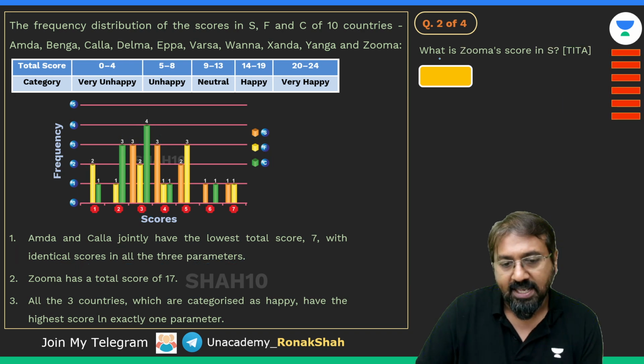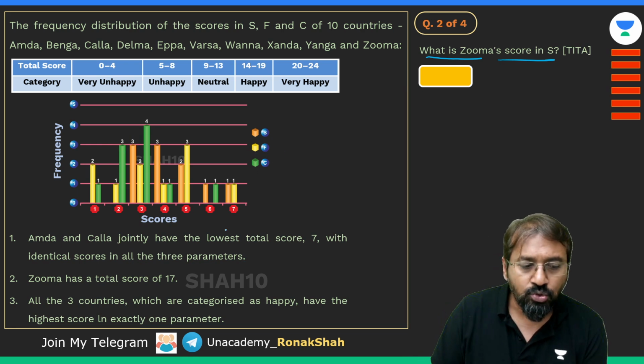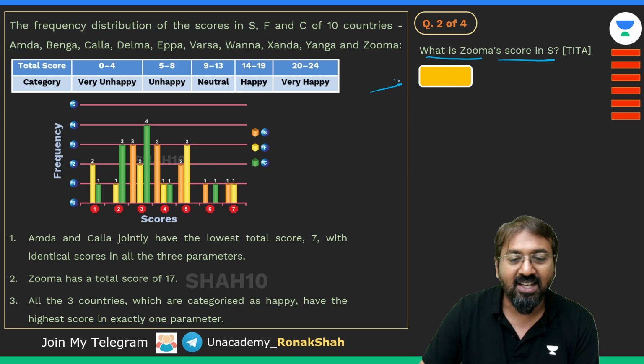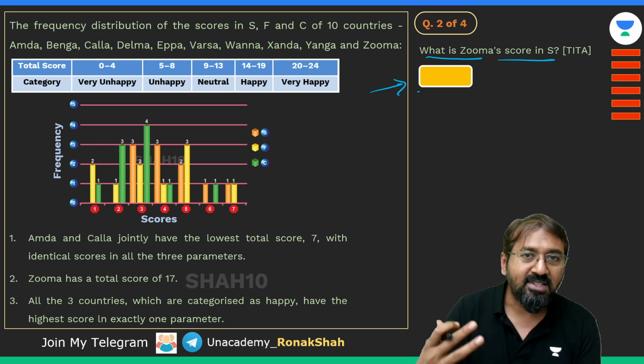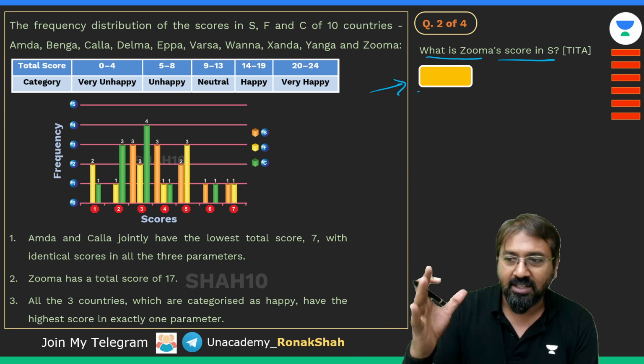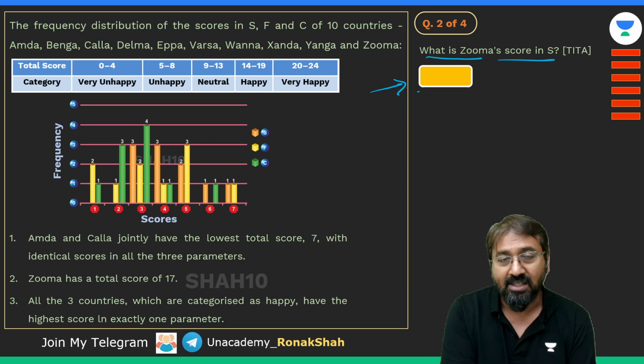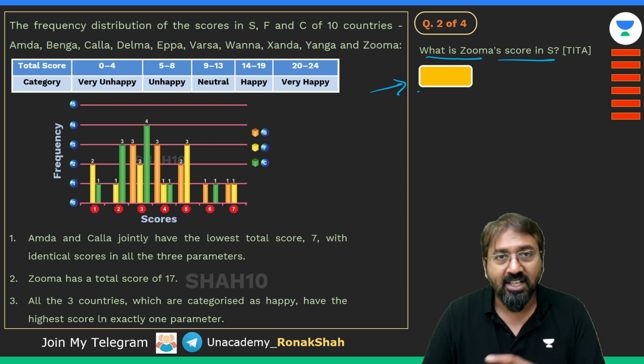Now let's look at the second question. What is Zuma's score in S? Once again, it's a theta question. Sometimes this theta question is like a boon. You can be sure that there will not be multiple possibilities, especially when the stat is something like this. The only thing is you need to be careful. You should not commit some silly mistake because there is no option to validate.